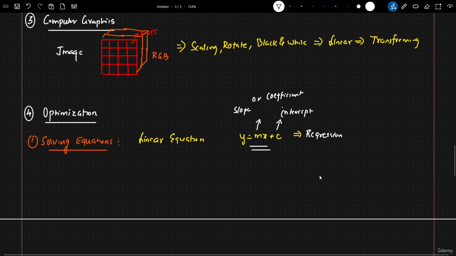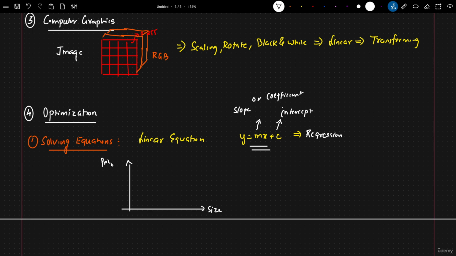Now, just to give you an example, let's say I have a data set. Here I have the size of the house, and here I have the price of the house. Let's say I have a lot of different data points. Our main aim is to draw a best fit line such that it will take any input, any size, and be able to predict the house price. Now just think over this.